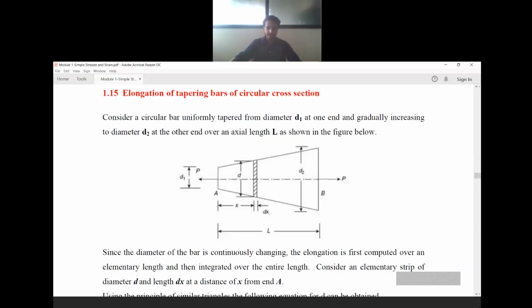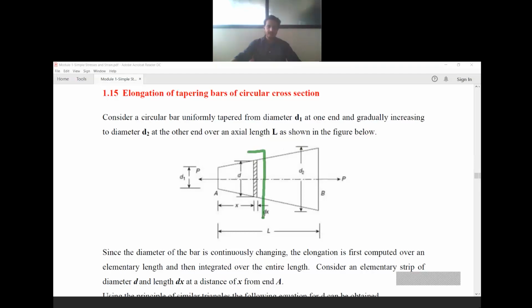So first we will consider only a small portion. Here you can observe that we have this much area. But for all this area, I'm not able to calculate. So what I'll do is consider this hatched portion here.